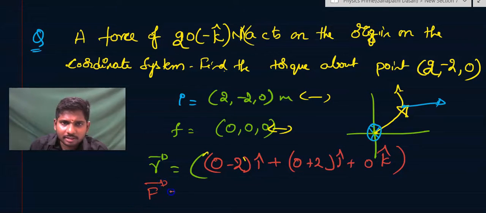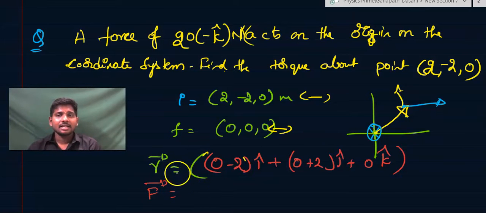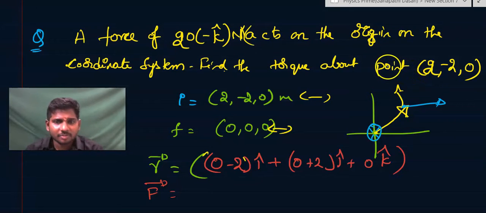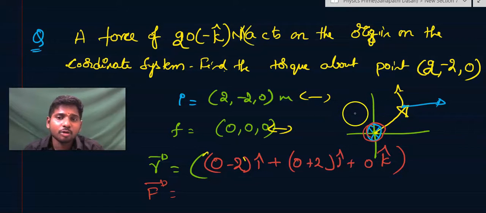And what is the force vector? Please students, be careful in understanding. Generally some students will do initial vector minus final vector instead of final minus initial, so there is a chance of going wrong here. You see about which point you have to find the torque. That point is the initial point, and where the force is acting, that point is the final point. Final minus initial will be the position vector.